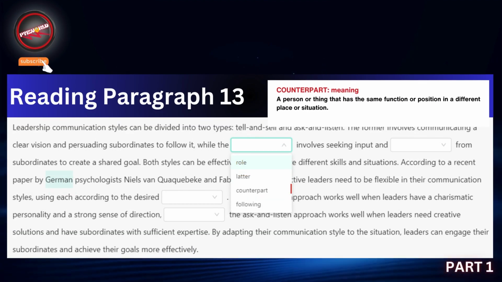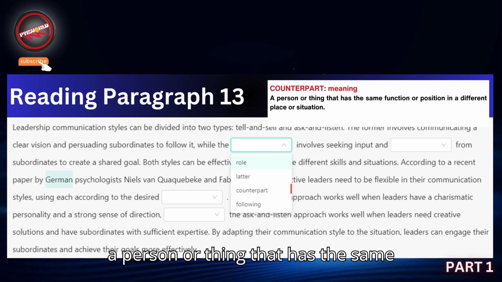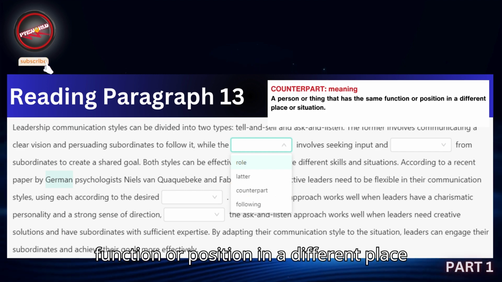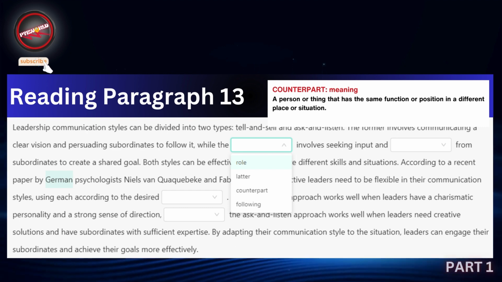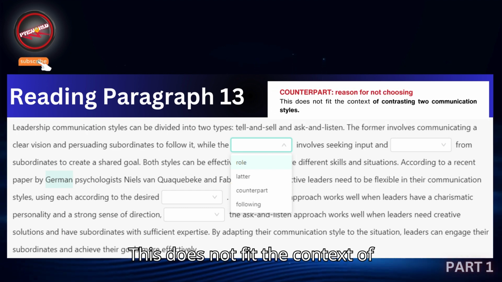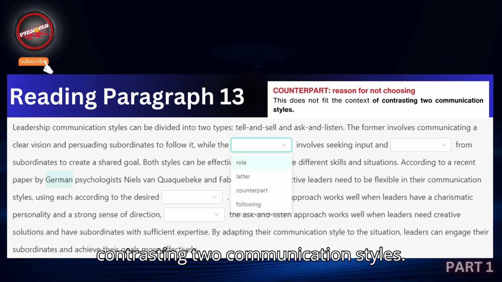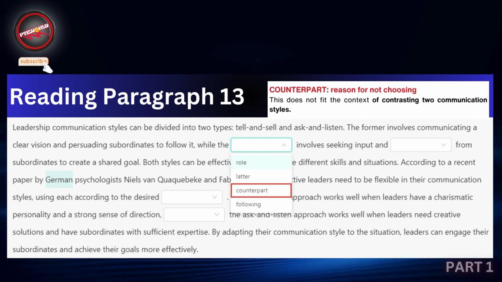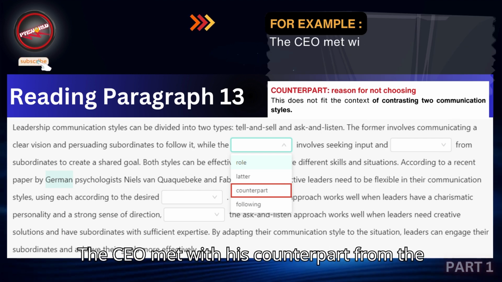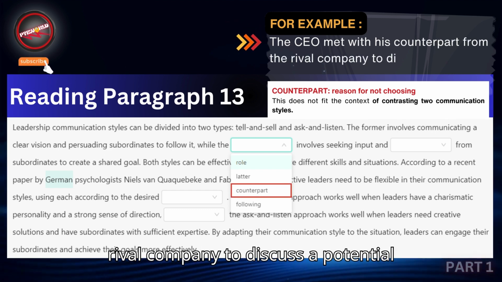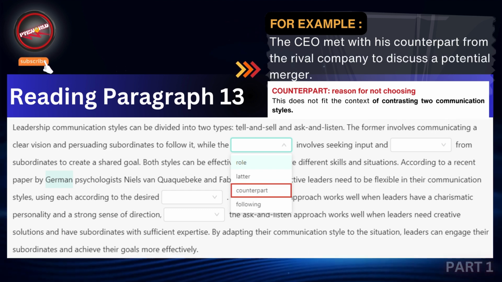Counterpart. Meaning, a person or thing that has the same function or position in a different place or situation. Reason for not choosing: this does not fit the context of contrasting two communication styles. Example: the CEO met with his counterpart from the rival company to discuss a potential merger.